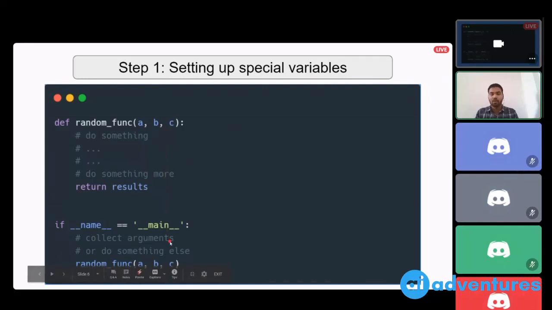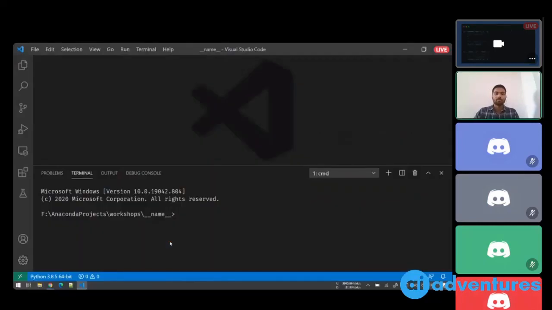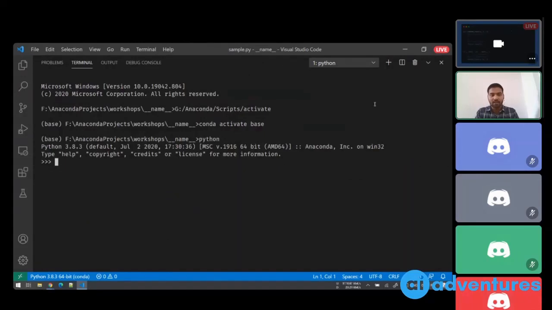So let's have a look at some code. Okay, we have started a Python interpreter. We have not written any piece of code yet. We have just started the interpreter. Now once we write something here, say a = 32, the Python interpreter will take this piece of code and will execute it. But even before executing the code, you will see that there are some variables which are already defined. So dir is basically a built-in method to list all the available variables in this environment.